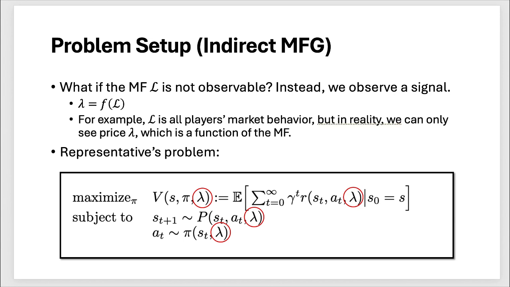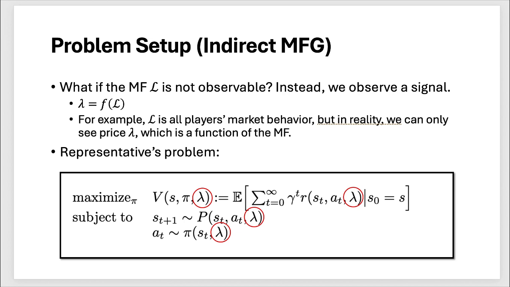Then what if this script L, this mean field, is not observable? Just think about in reality. It is very hard for everyone to know what everyone else is doing, like how many people are taking action 1 or how many people are taking action 2. Instead, we can only observe a signal, say lambda, which is a function of L. For example, the L is all players' market behavior. But in reality, how do we observe this market behavior? We cannot. We can only see a price, let's say lambda, which is actually a function of the mean field L.